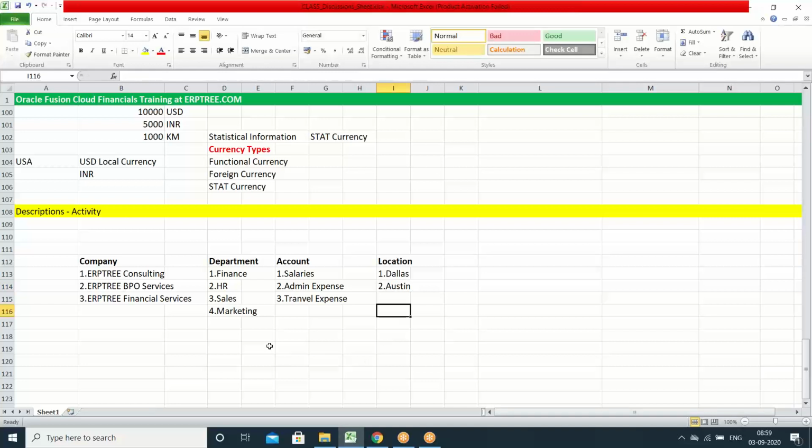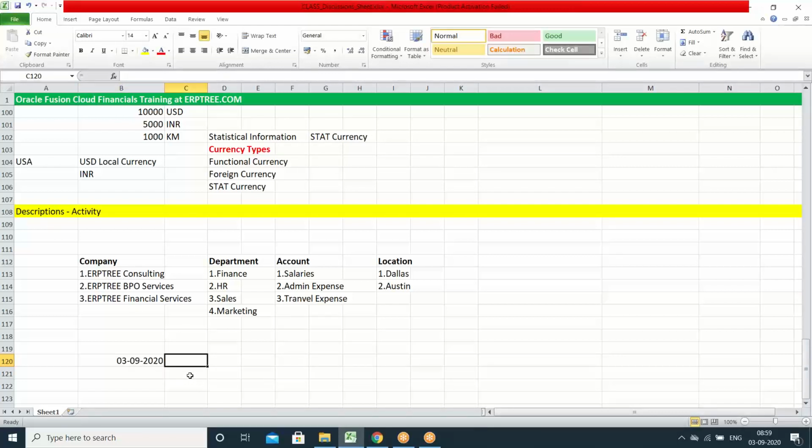Now say they just did some activity, they spent some expense, some admin expense. In that case, they have to create the transaction like this. They have to take the date. They can take the date from the calendar. Say from the calendar they can pick the date called 3rd September 20. This is how they can capture the date from the calendar.